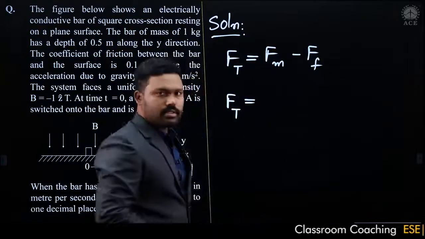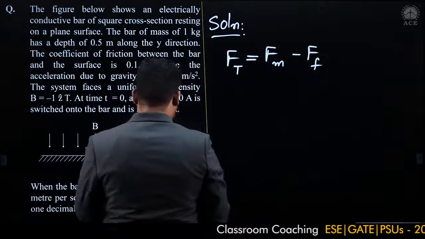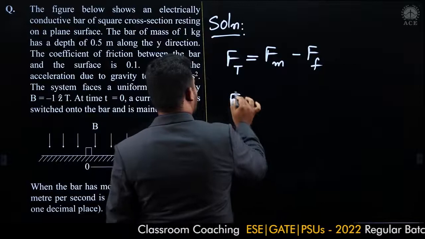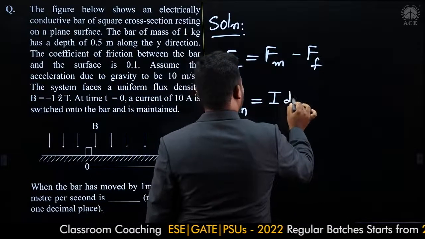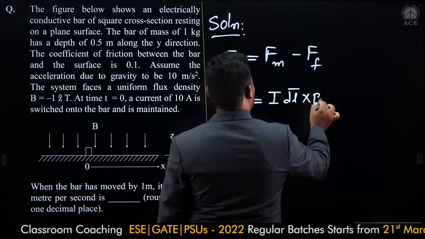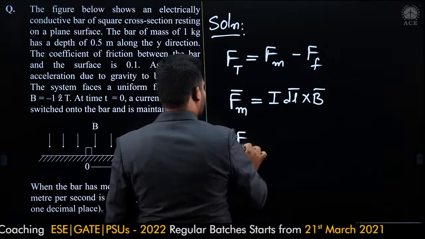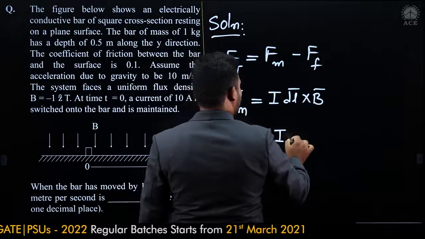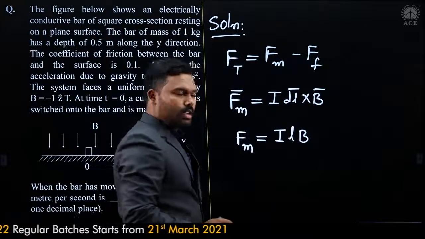We know that the magnetic force, from your magnetostatics, the vector magnetic force is equal to I into dl cross B. Now I will write only the magnitude here. I'll call this length L, and this is B. From your physics, just recall here.